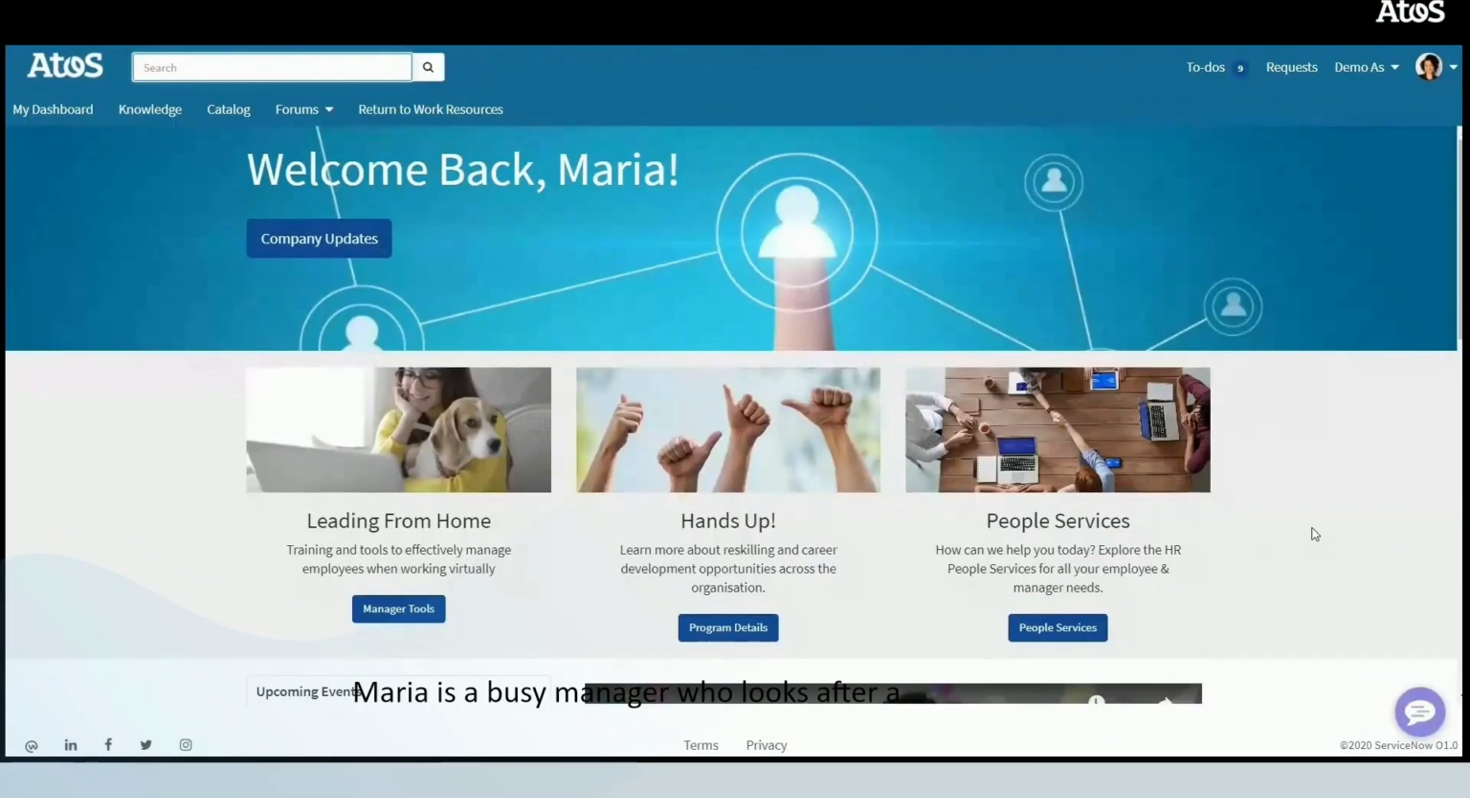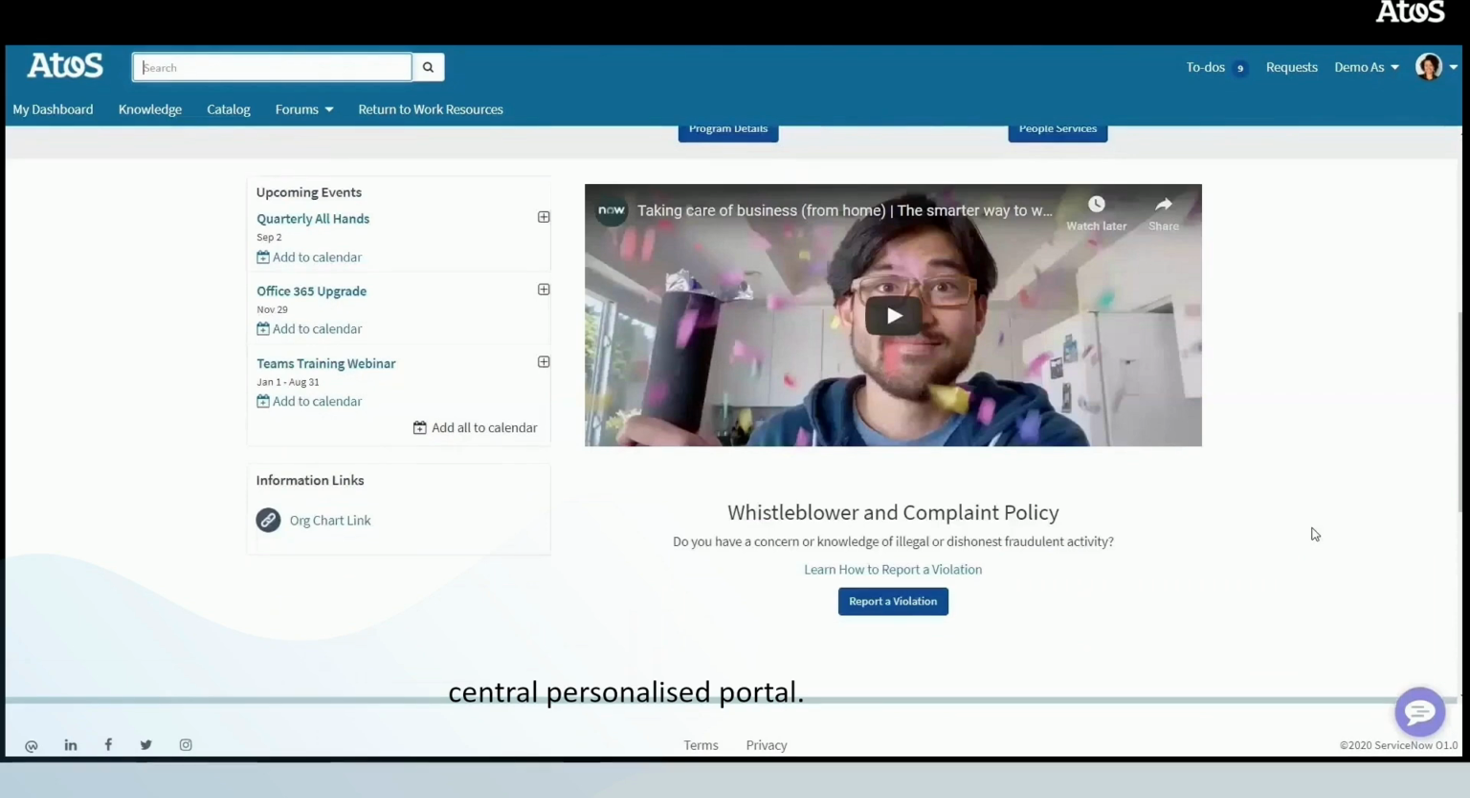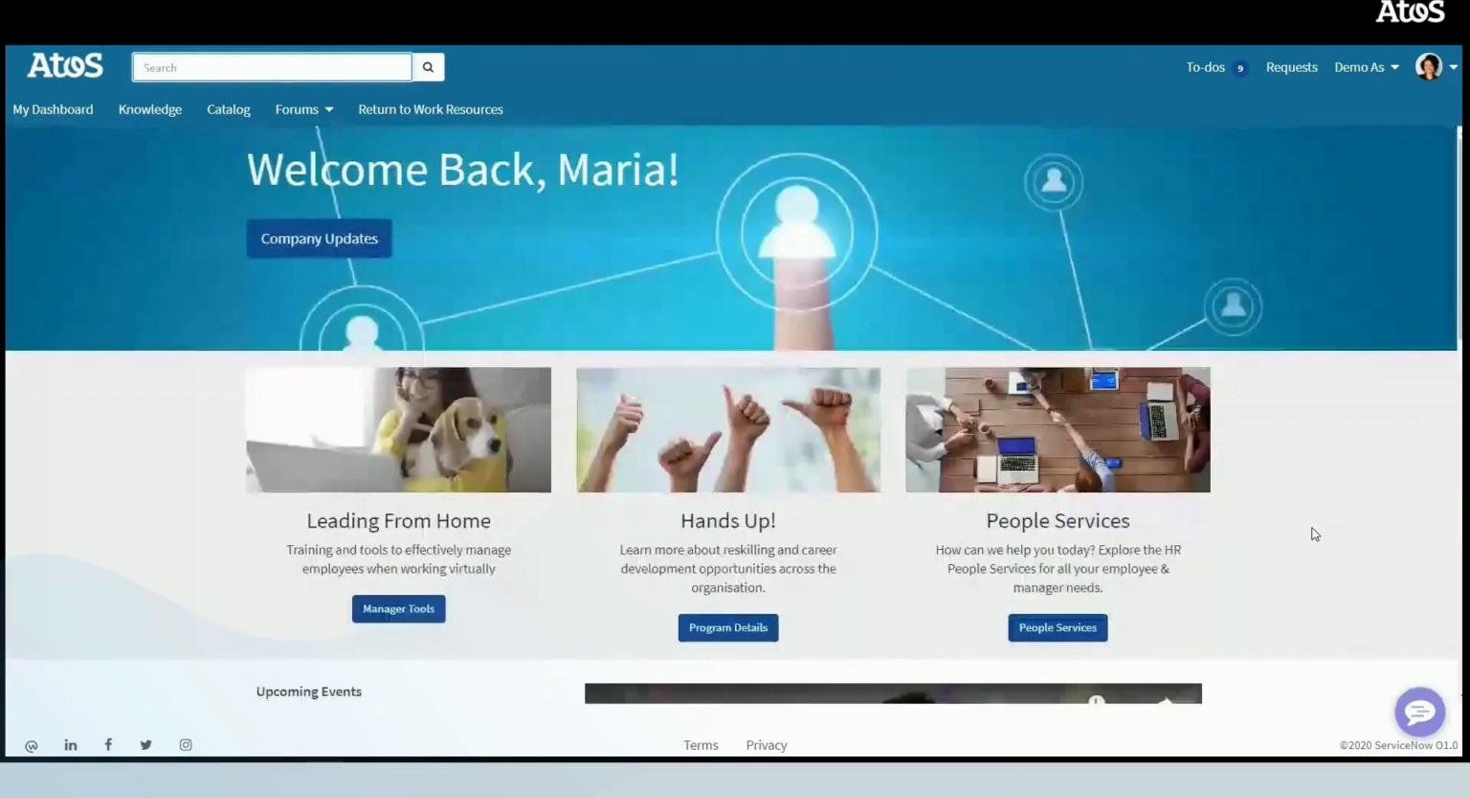Maria is a busy manager who looks after a large team. Maria has a lot of management tasks to complete today, but knows she can find everything she needs from one central personalised portal. In the top, we see the search bar, allowing her to search for any queries or topics. To the right, we see the to-do items, showing any workflows awaiting her approval or any items requiring her attention.